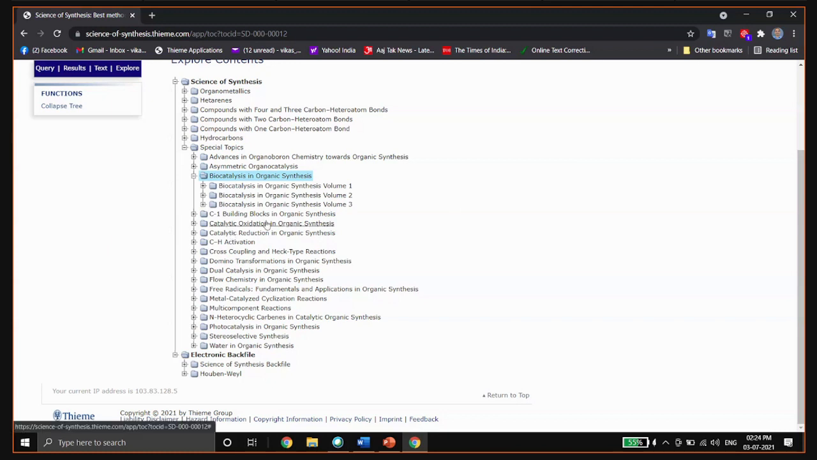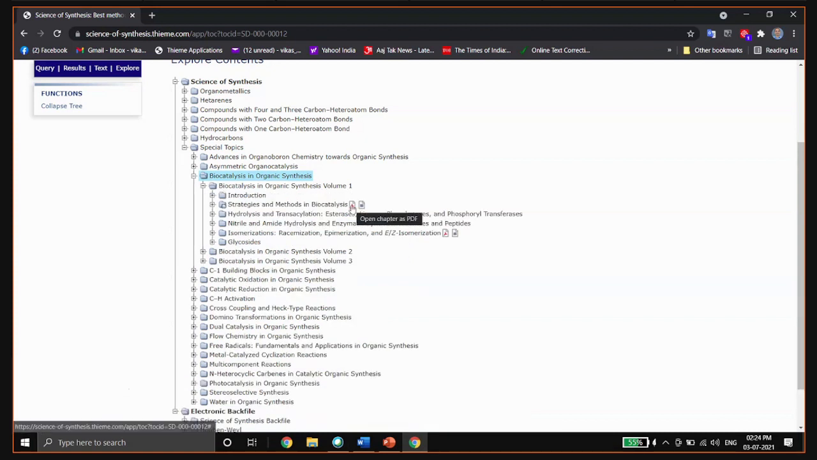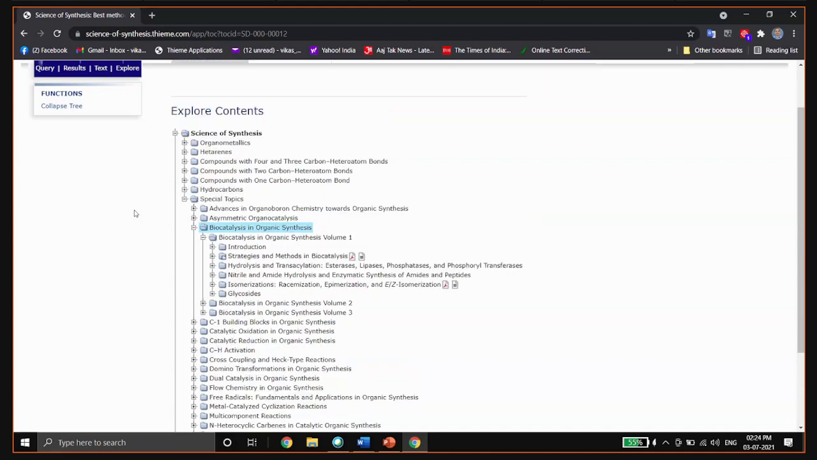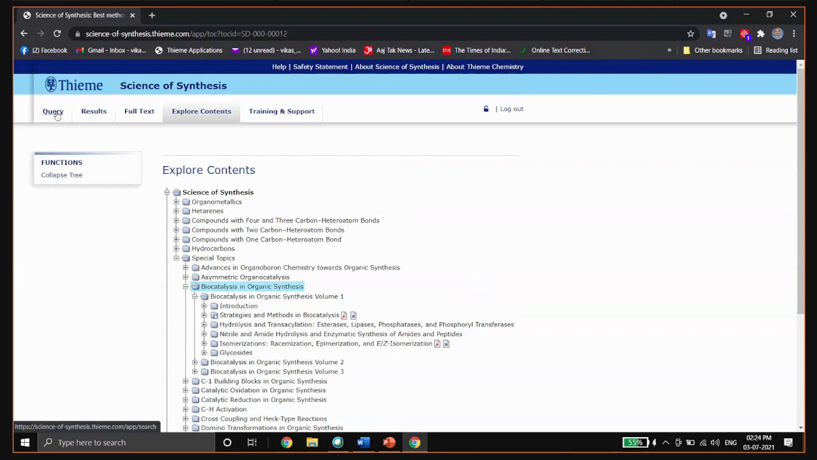The Explore Content tab shows the complete database of SOS. It is very easy to navigate as it is logically organized. You can directly access the chapter PDF from here, or you can directly open the chapter in a separate browser window. Later, I will show you how to use the Explore Content tab. Now, I'm going to show you how to search the database based on text.